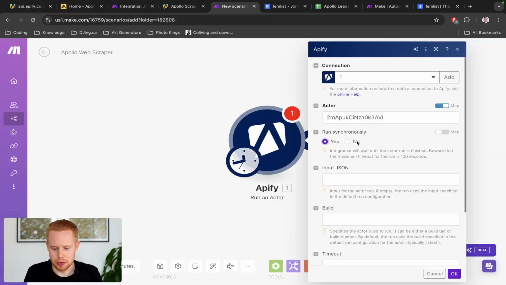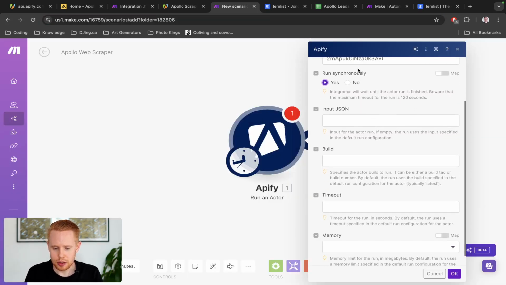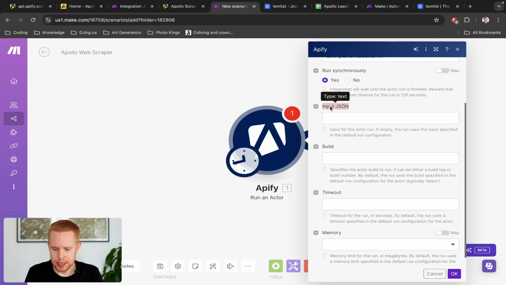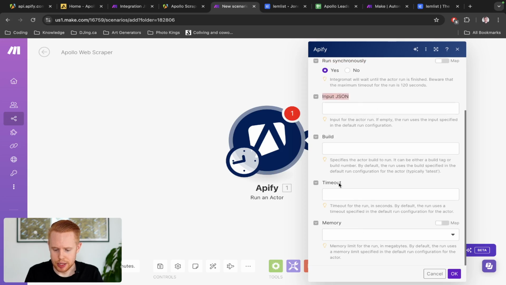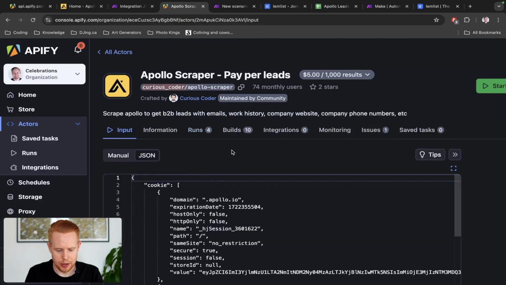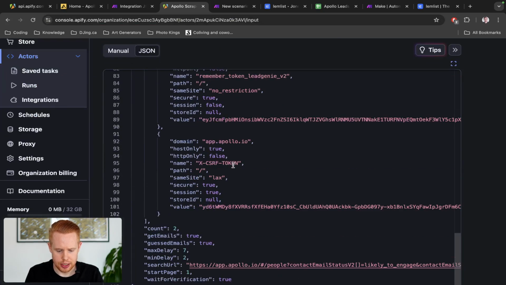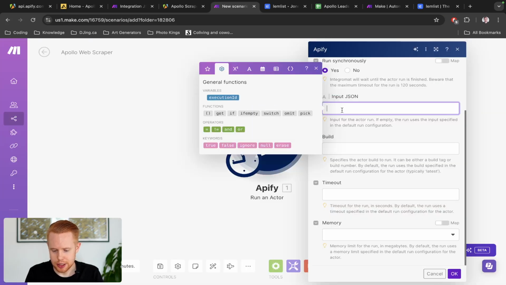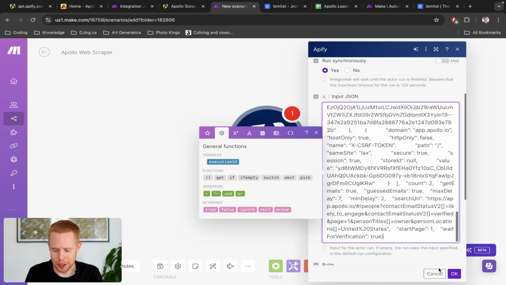Okay, so we are good to go here. We're going to run synchronously here, and we need to input some JSON, and we can leave the rest of this the way it is. So for the input JSON, all we have to do is come back here and copy all of this, right? And then paste it in here, and then almost never look at it again.